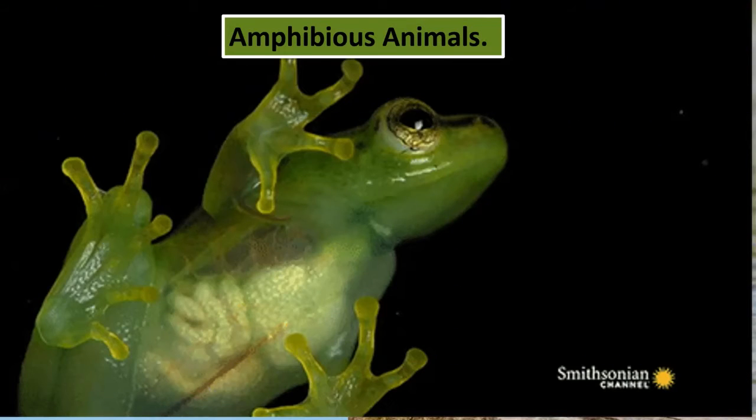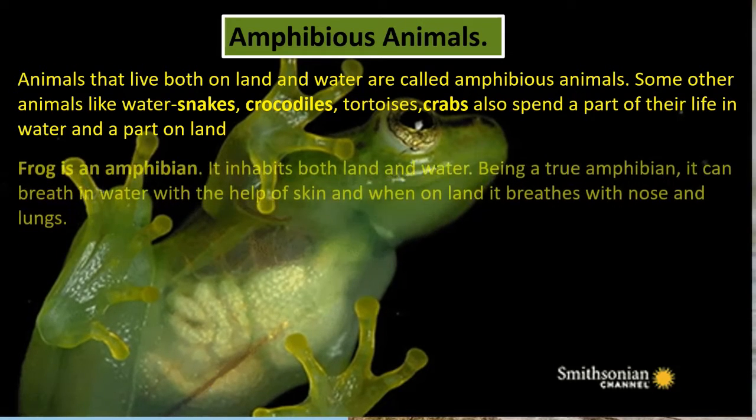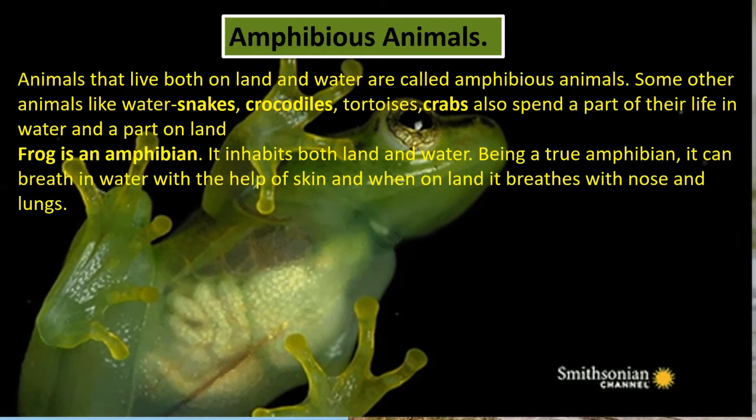So, in short, what have we studied about amphibious animals? Animals that live both on land and water are called amphibious animals. Some other animals like water snakes, crocodiles, tortoise, crabs also spend a part of their life in water and part on land. Frog is an amphibian. It inhabits both land and water. Being a true amphibian, it can breathe in water with the help of skin, and when on land, it breathes with nose and lungs.